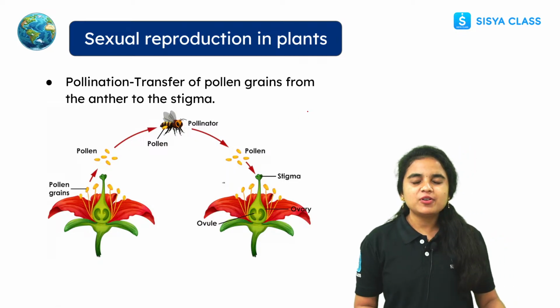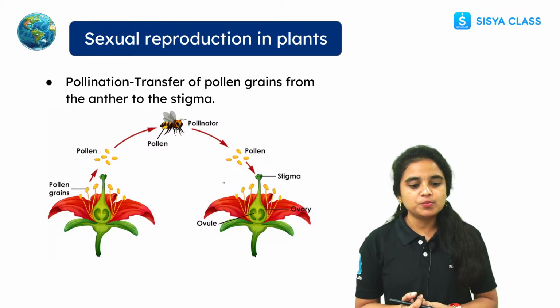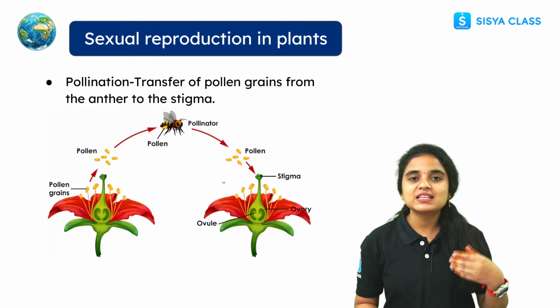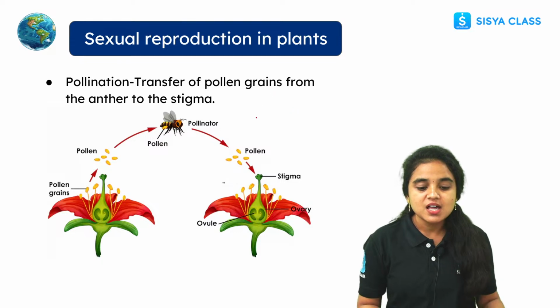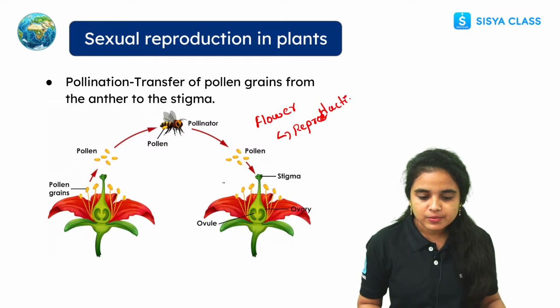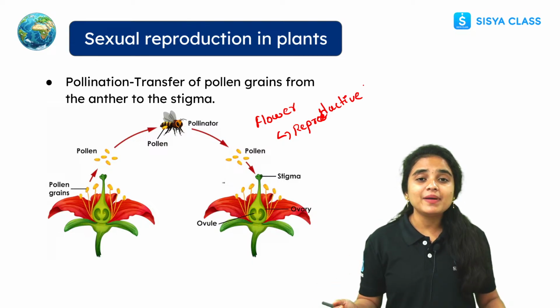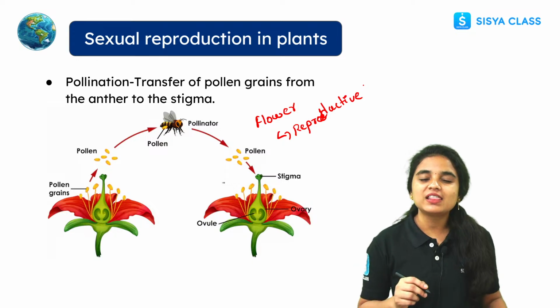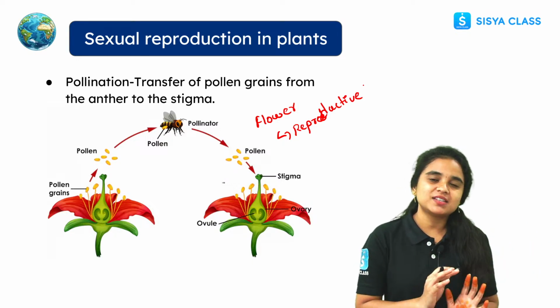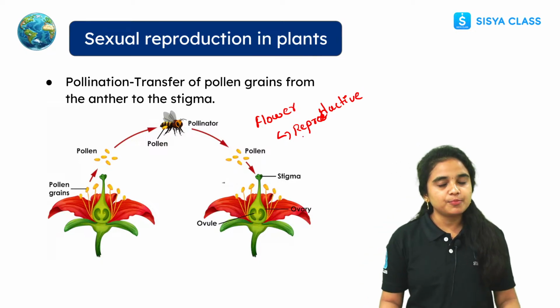Now, coming to sexual reproduction in plants. Until now we learned the reproduction process that happens in animals and humans. Now let us see how reproduction happens in plants. See students, the flower is called the reproductive part, because a flower contains both male and female parts. The remaining parts we call vegetative parts, hence they participate in vegetative propagation. But the flower participates in the reproduction process.